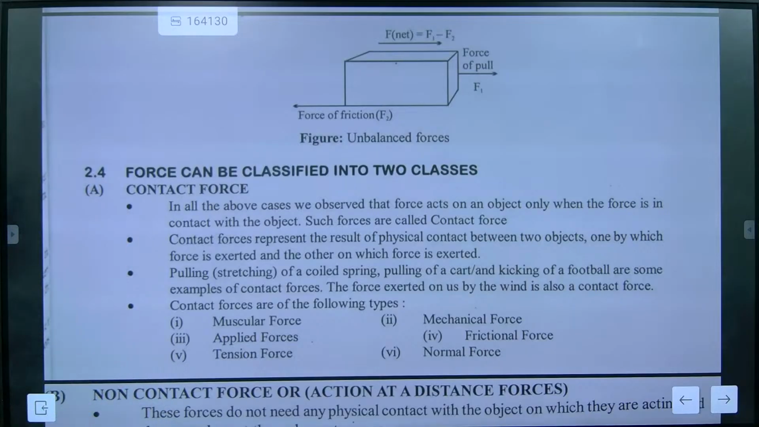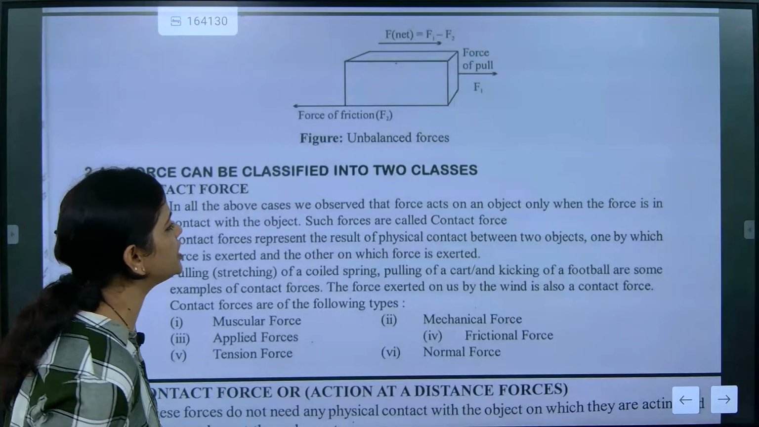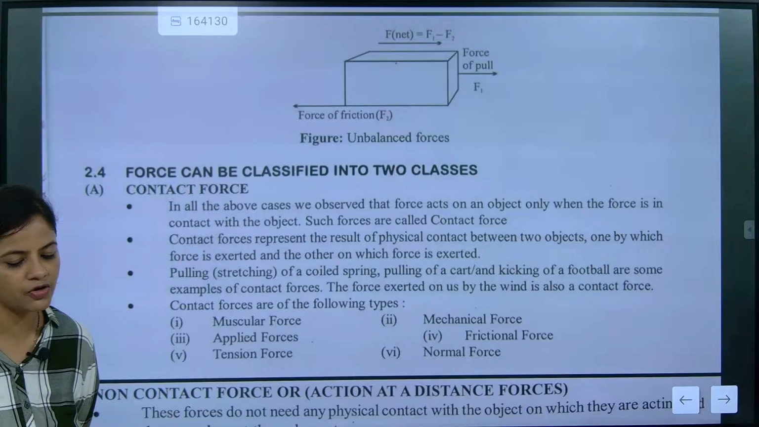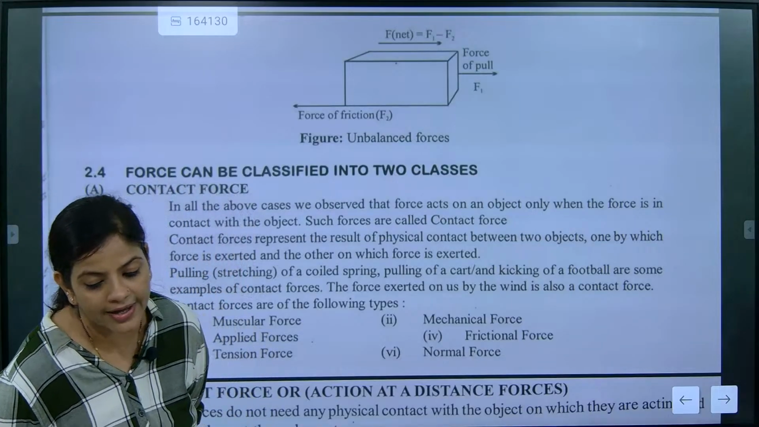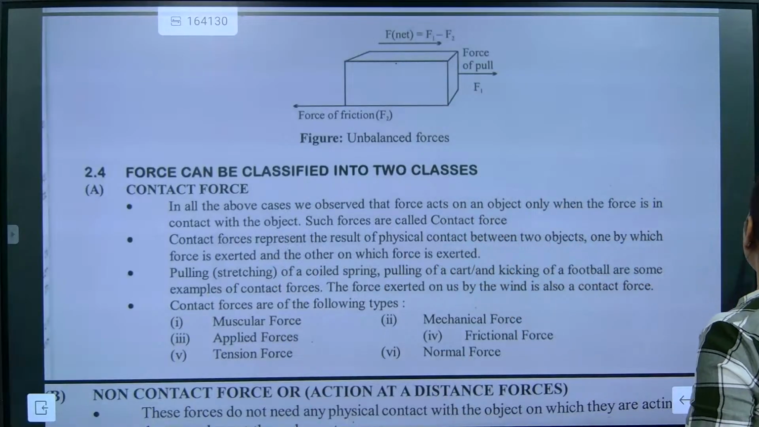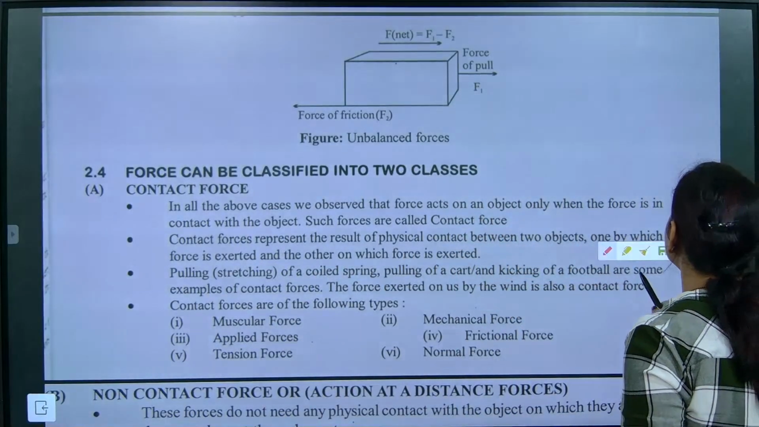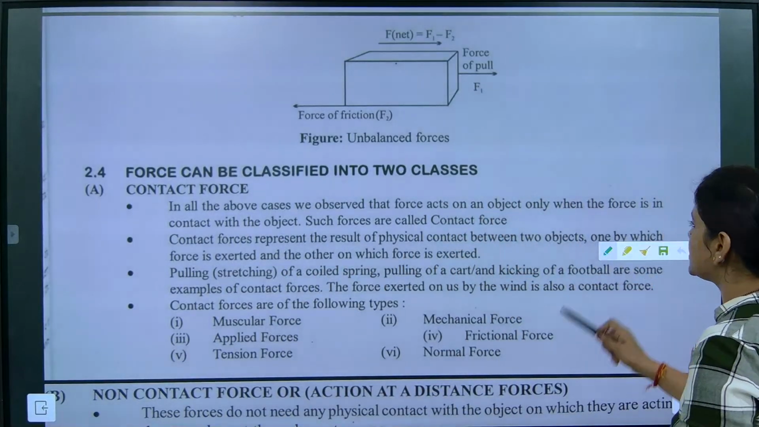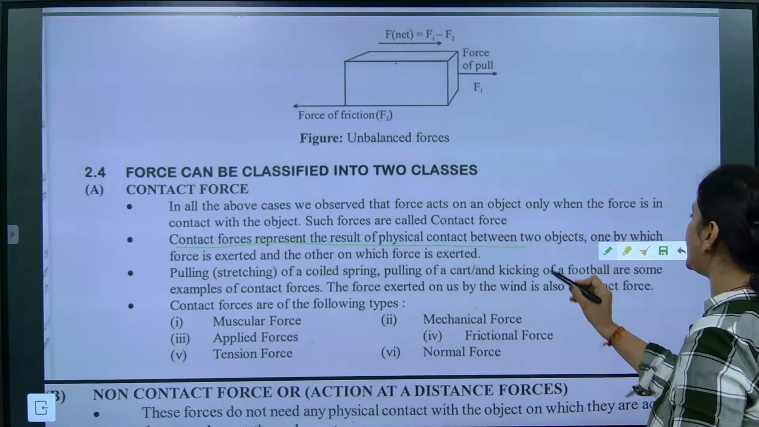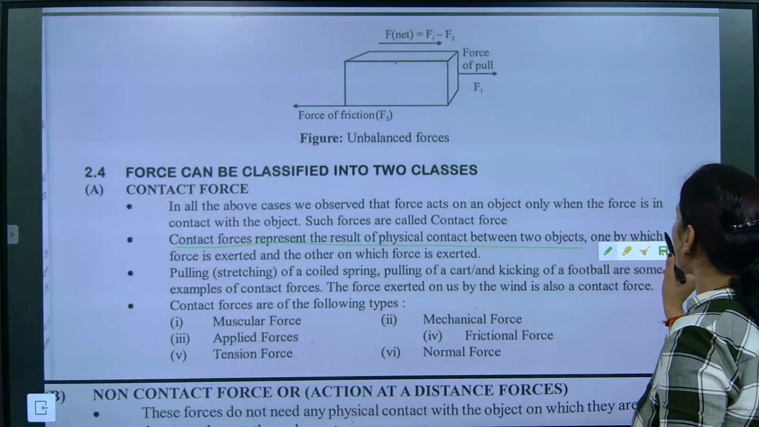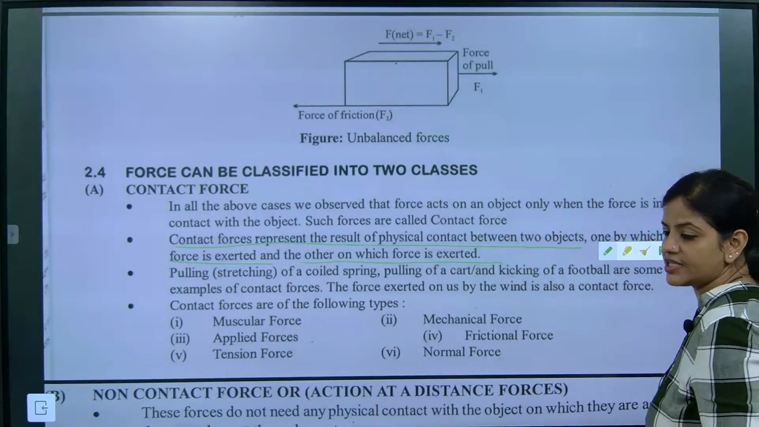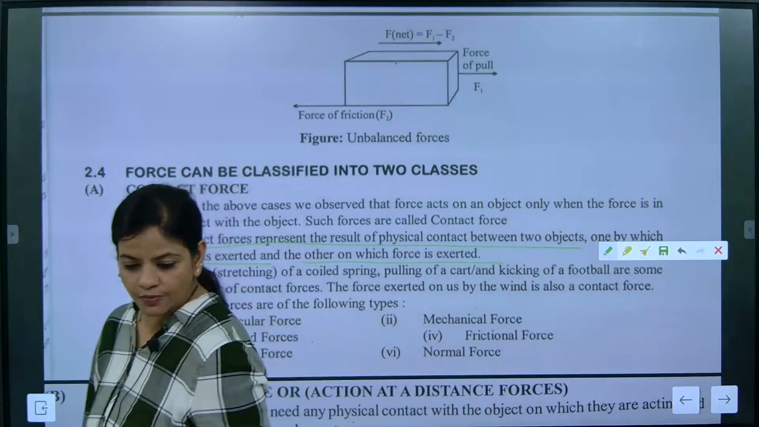In all the above cases, we observe that force acts on an object when the force is in contact. So now we will first discuss the contact part of force. Contact force requires physical contact. The first and most important thing we are going to learn about contact forces is physical contact. Contact force represents the result of physical contact between two objects, one by which force is exerted and the other on which force is exerted.